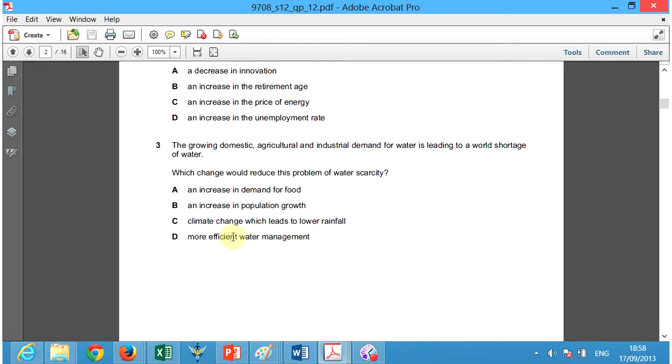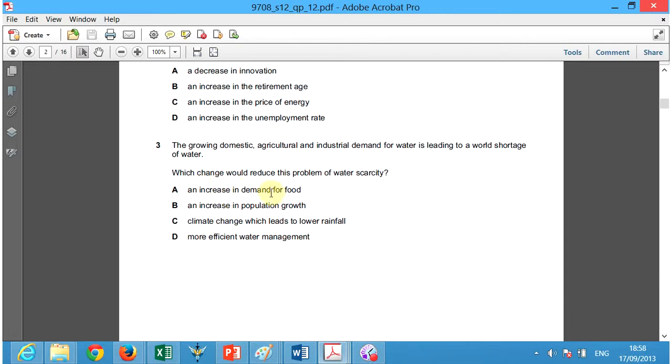With more efficient water management, we would be able to help control some of this world shortage of water. It would reduce this problem of water scarcity. Instead of just throwing water out of control, we would be more efficient.